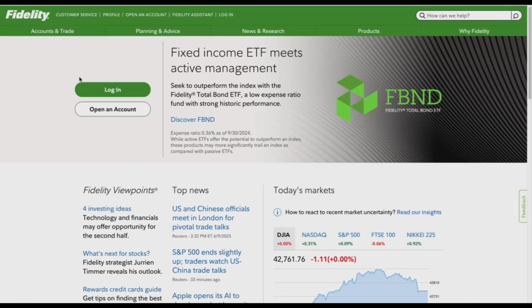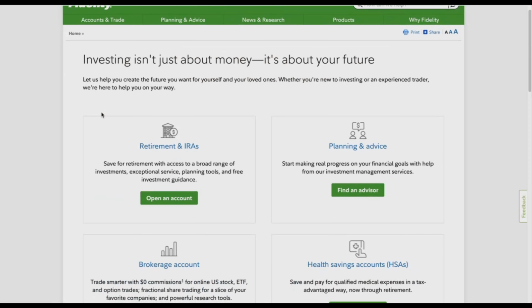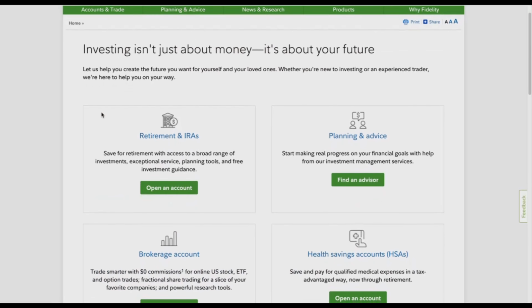So now I want to show you how to start halal investing with Fidelity step by step. To do that, go to fidelity.com and here is the homepage. Then click open an account. And here you have the different accounts you want to open.